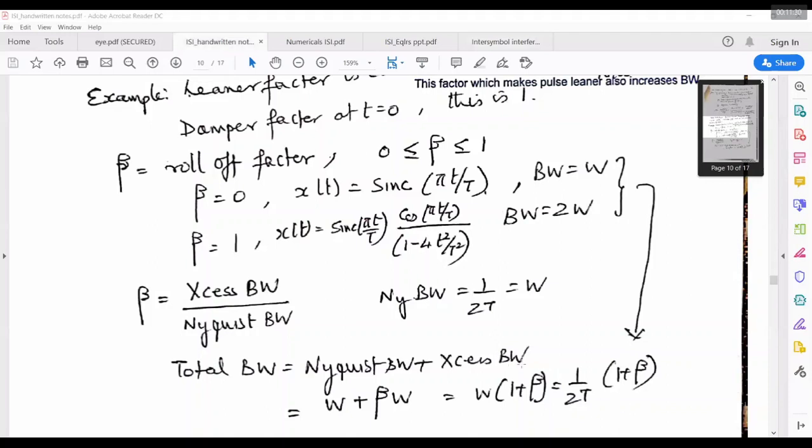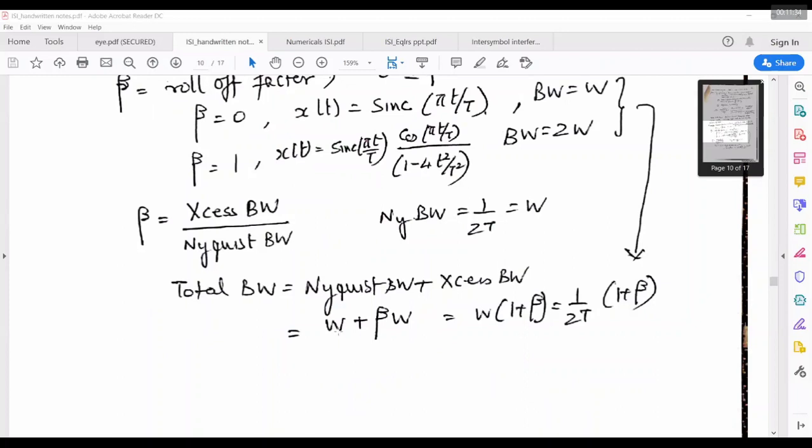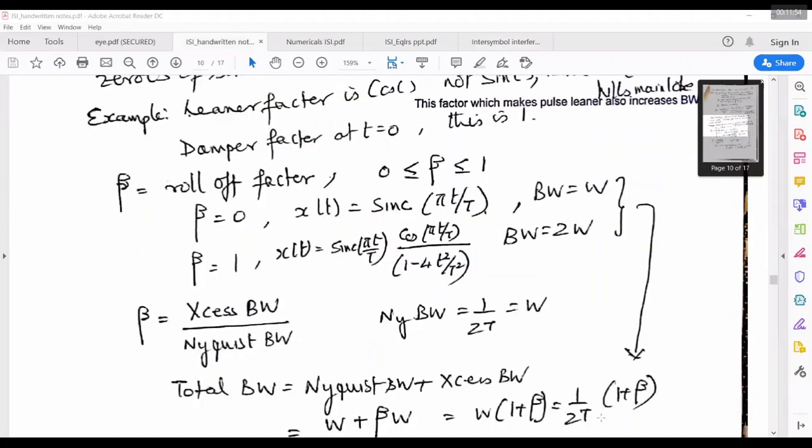Excess bandwidth is coming because of the raised cosine filter. So Nyquist bandwidth is W plus excess bandwidth, which is beta times Nyquist bandwidth. So beta times W. So excess bandwidth is Nyquist bandwidth into beta. So if you take common factors, W is 1 by 2T into 1 plus beta. If you put beta is equal to 0, you'll get back your W, which is 1 by 2T. If beta is equal to 1, then it will become 1 by T.